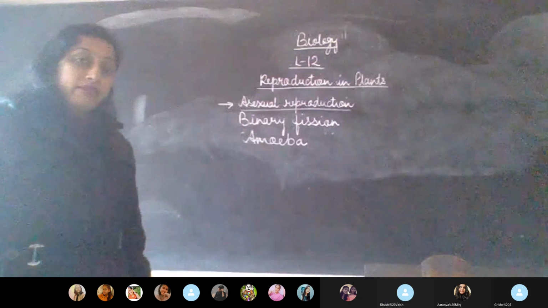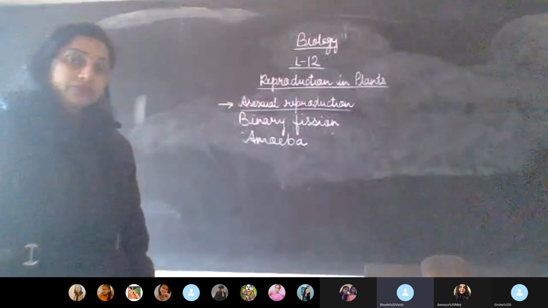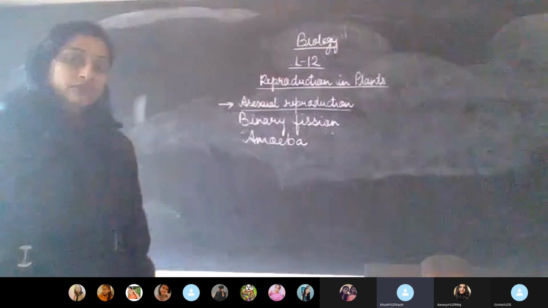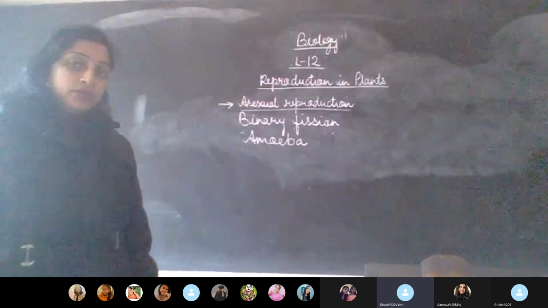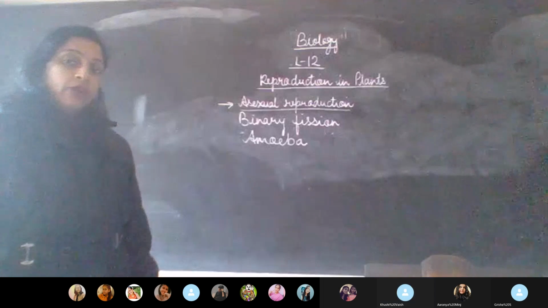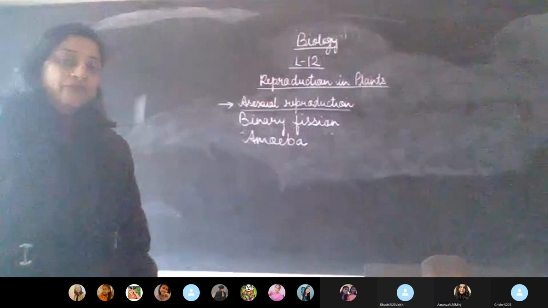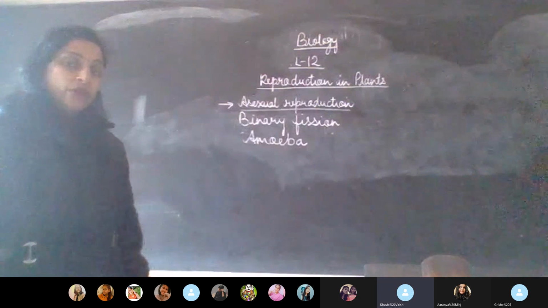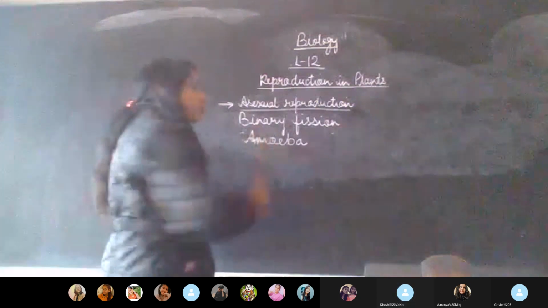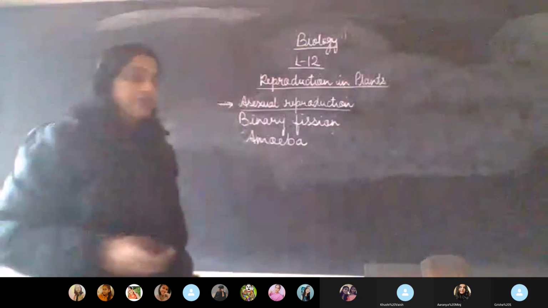It was in lesson number 2, when we were talking about digestion. So here we will be taking amoeba as an example to understand the process of binary fission.